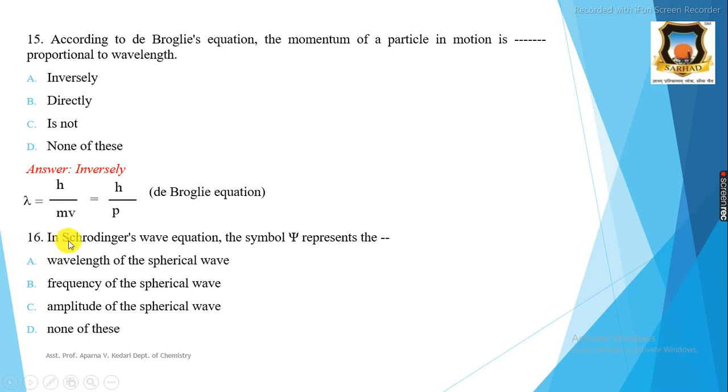Then the 16th question: in the Schrodinger wave equation, the symbol psi represents what? Options: wavelength of the spherical wave, frequency of the spherical wave, amplitude of the spherical wave, and D, none of the above. The correct answer is amplitude of the spherical wave. That is, in the Schrodinger equation, the symbol psi represents the amplitude of the spherical wave.